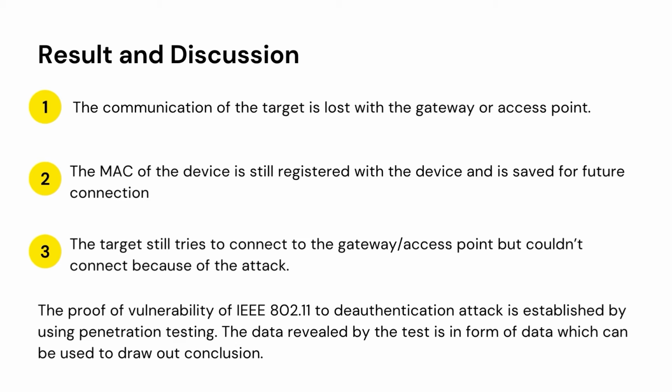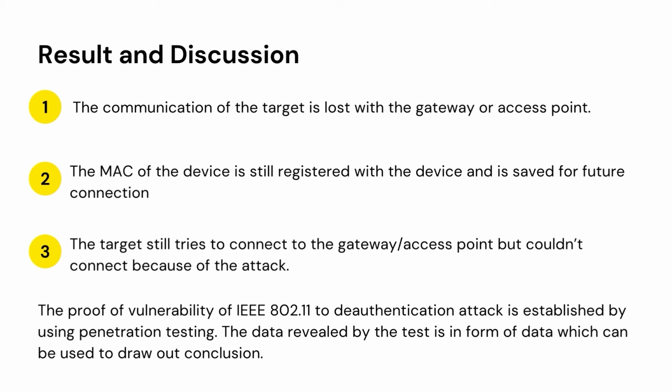As a result of this testing, we have found that the communication of the target is lost with the gateway or access point. The MAC address of the device is still registered with the smartphone and is safe for future connections. The target tries to reconnect to the gateway access point but could not connect because of the attack. As soon as the attack is stopped, it connects again to the gateway and can regain internet accessibility. The proof of vulnerability of IEEE 802.11 to the authentication attack is established by this penetration testing.